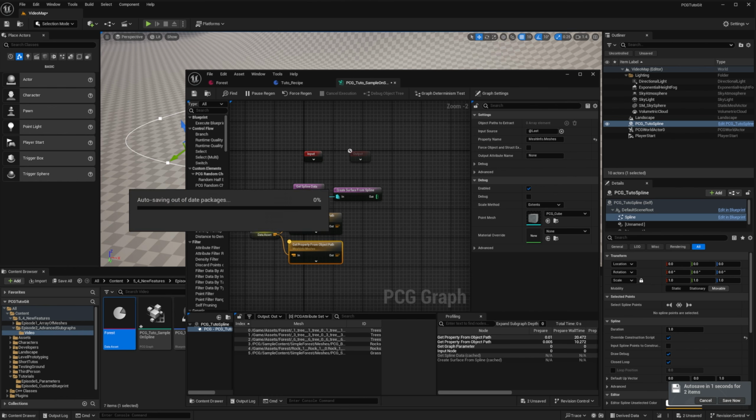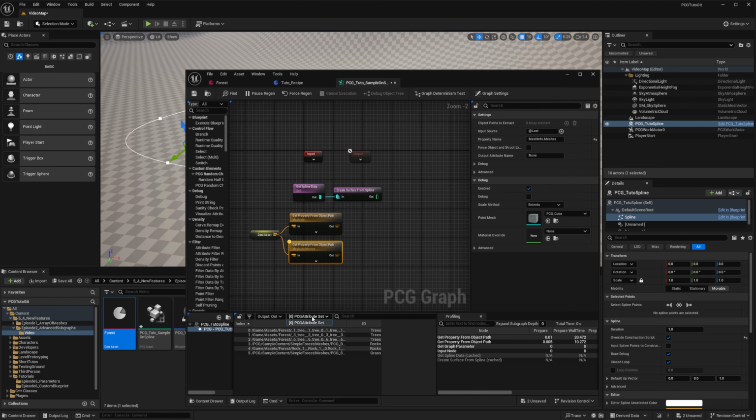So the rest of the logic is to loop on each element of our initial array and apply some graph logic to it. To loop in PCG, we need to create a subgraph and specify the pins that will be looping. And the pin that will loop with the number of data plugged into it. The number of data is not the index here, it is the number of items you have in this list.